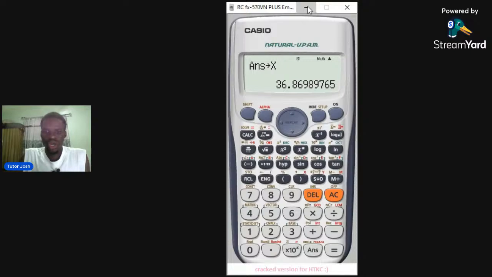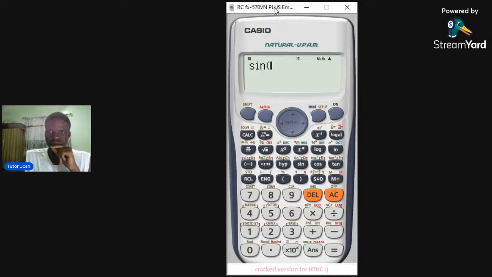So you go to your calculator, you press sine. This is where sine is, right? You press sine and you press x. How do you bring out x in your calculator, please? To bring out x, you press alpha. This one at the top right here. This is where alpha is. Then you press this close bracket. Then close it. This is sine x.